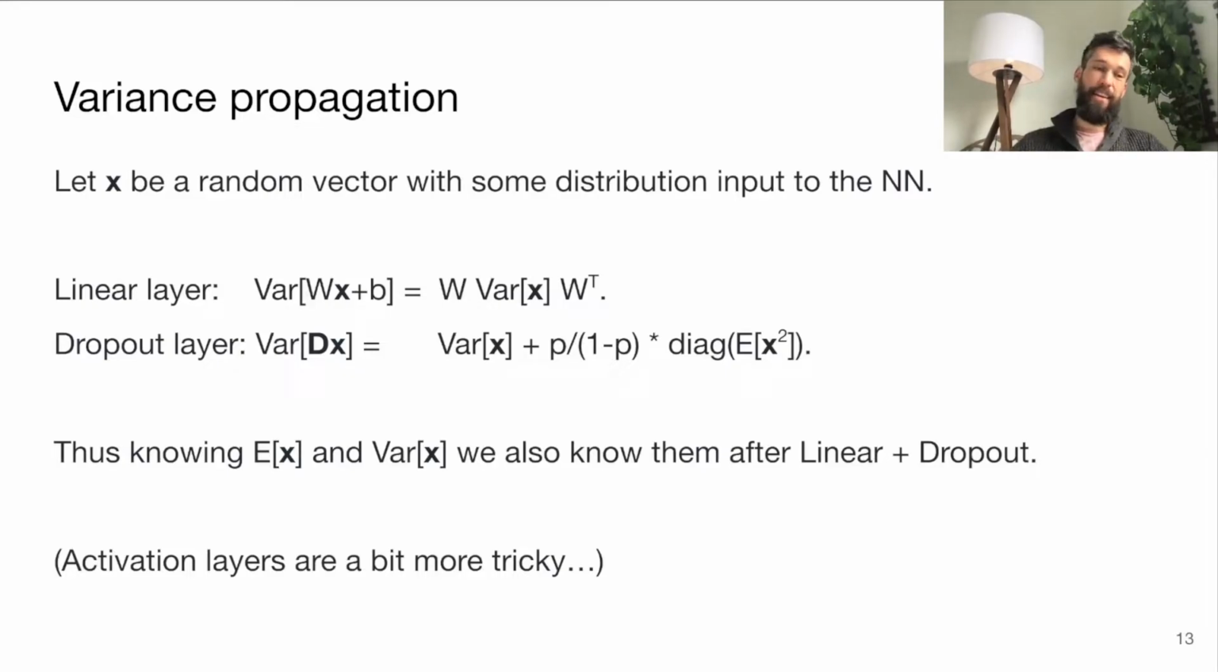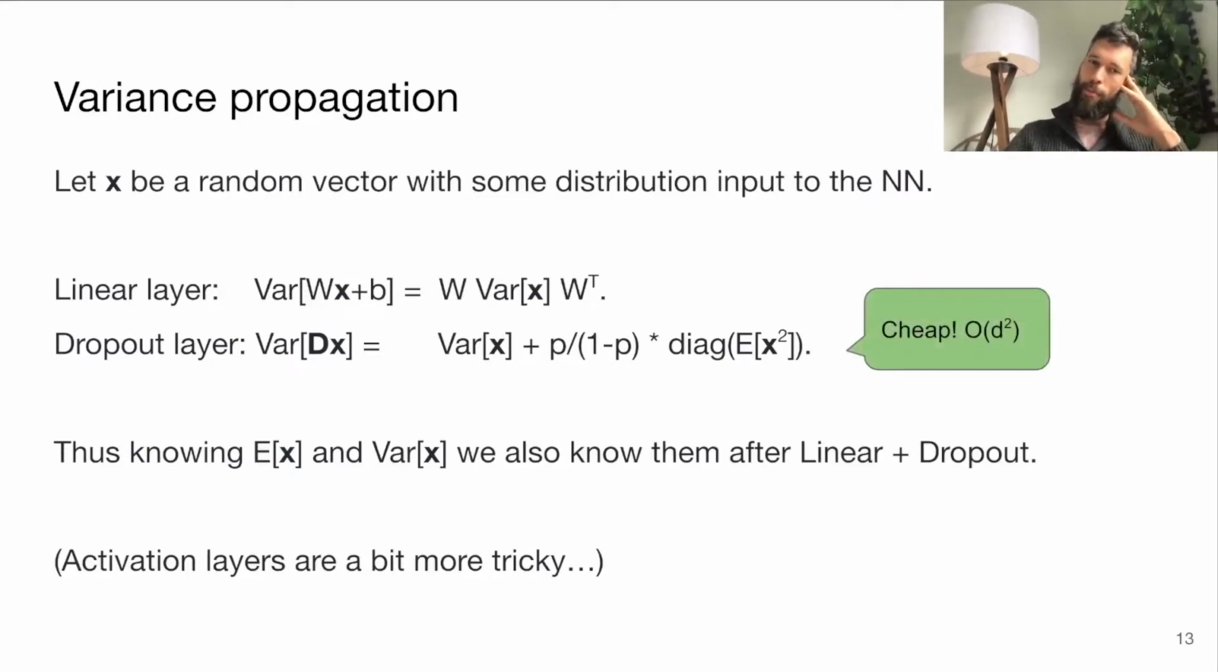For the activation layers, it takes a little more work that we won't really go into, but you can use sort of Taylor approximations. You can use these ideas of assuming that the data was Gaussian. And we tried various different things to figure out what gave the best practical results.